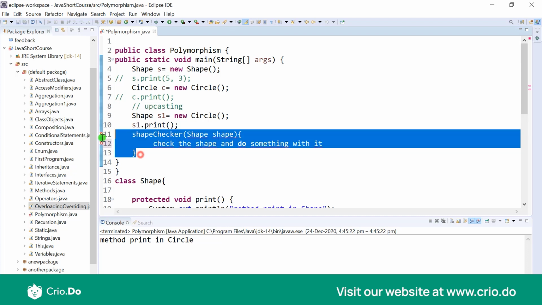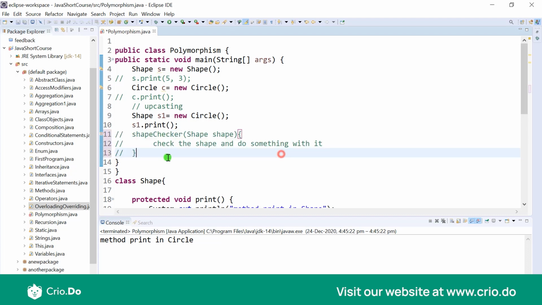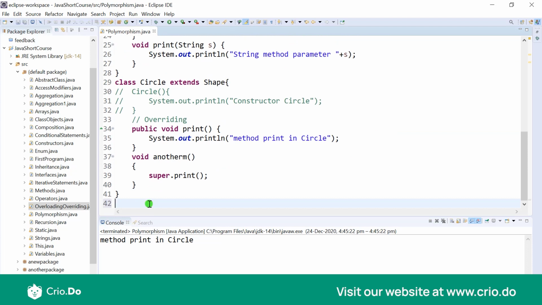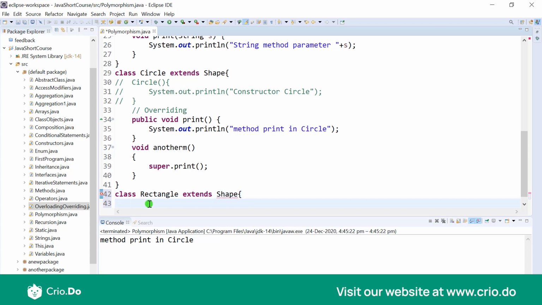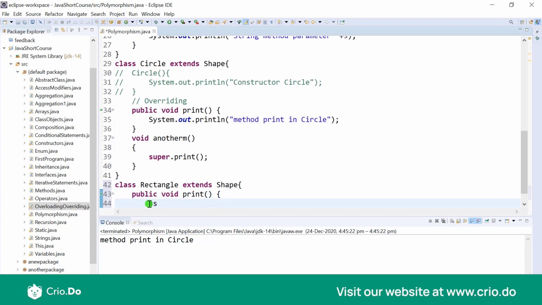Okay, so now if we have this type of a method, then what we want really is to be able to pass any object. So let's say you have a circle out here, but then you may even have a rectangle, let's say, and this would also extend shape, and this would also have, let's say, a print method. Okay, public void print, and this would say the same thing.